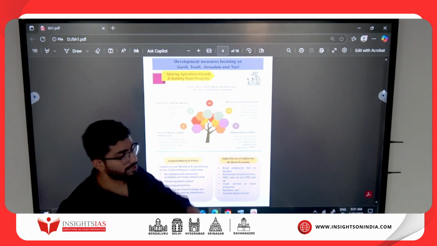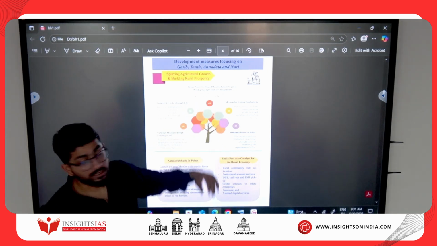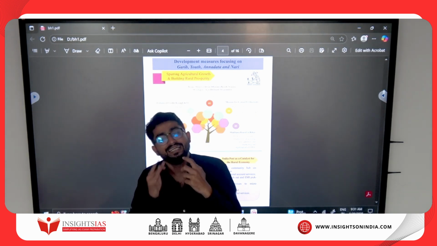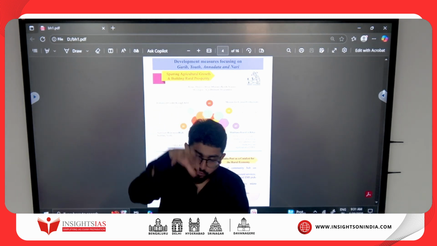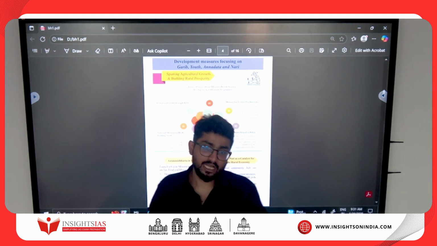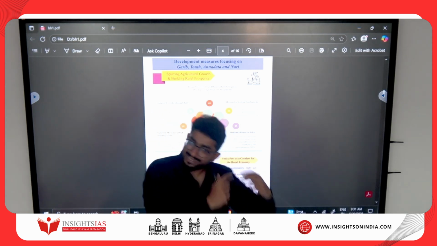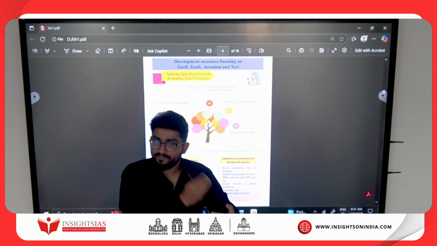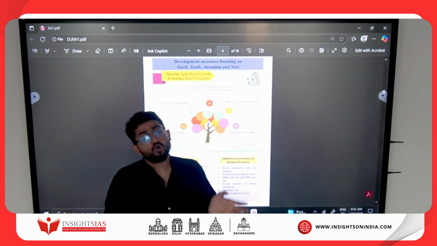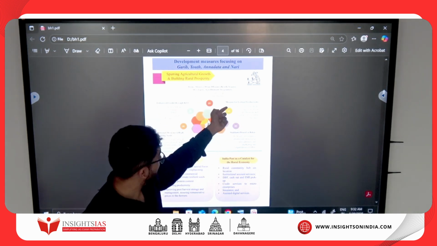This is a new scheme, Pradhan Mantri Dhan Dhanya Krishi Yojana. So the perspective of this scheme is what? To develop agri districts. So it would be what? A district focus approach, and they are going to select some 100 districts. So in that 100 districts, they are going to focus on improving productivity, not only land but labor also, but also giving a so-called pathway for food processing industries also. So that is there. And last second is what?